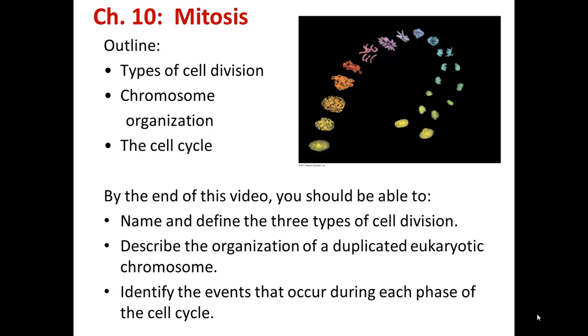By the end of this video, you should be able to name and define the three types of cell division, to describe the organization of a duplicated eukaryotic chromosome, and to identify all of the events that occur during each phase of the cell cycle.